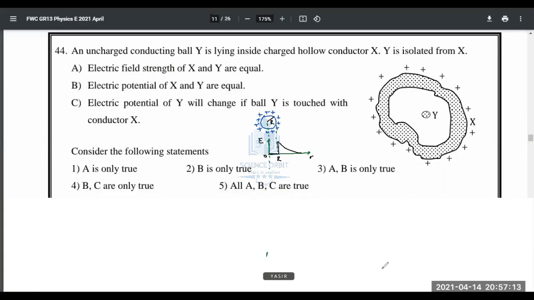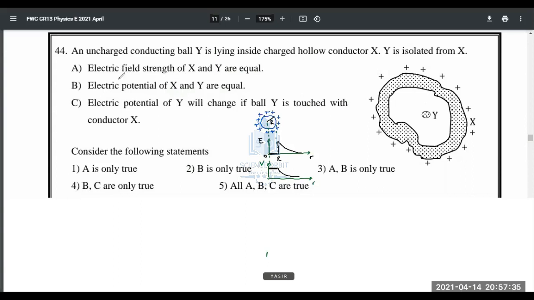And if you draw for V, electric potential, voltage and potential are not the same, V and R. Voltage is potential difference. So if you plot it, the potential will be constant and then it will reduce. Right? Because when E is 0, V has to be constant. We have learned this.